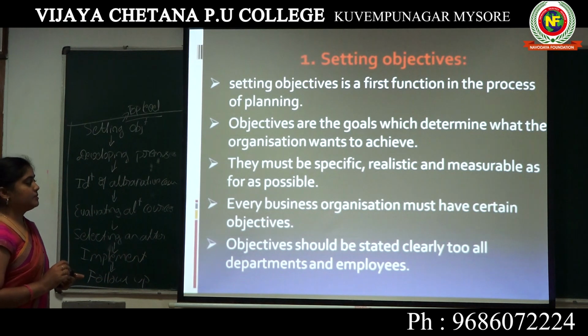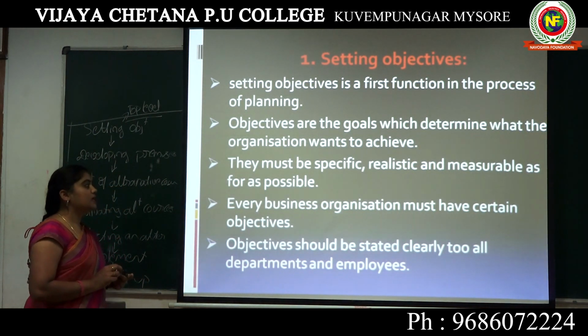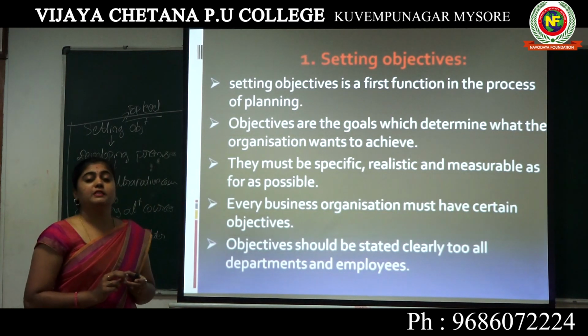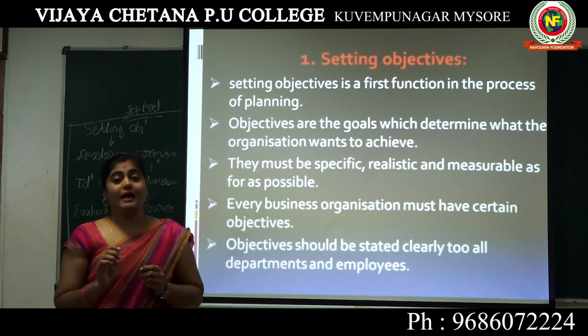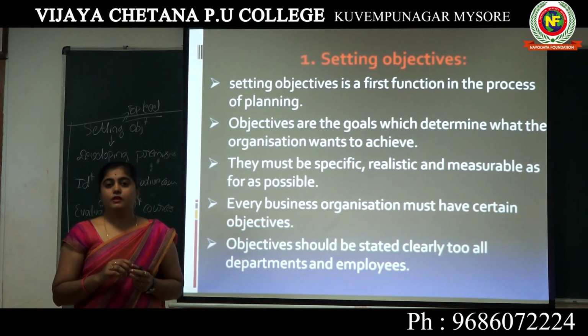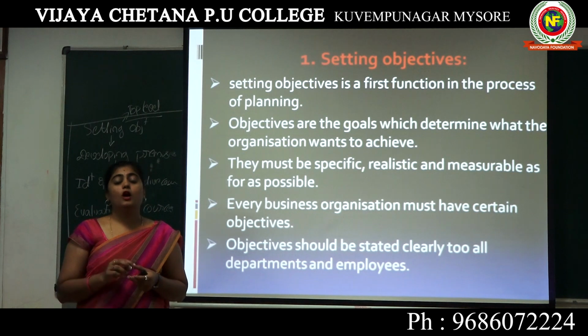They must be specific, realistic and measurable as far as possible. It must be specific: the objective should be clear and easy to understand. Along with that, it should be realistic. There should not be any errors or bias in our objectives.